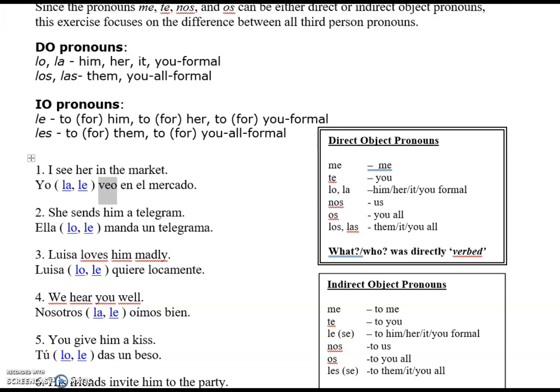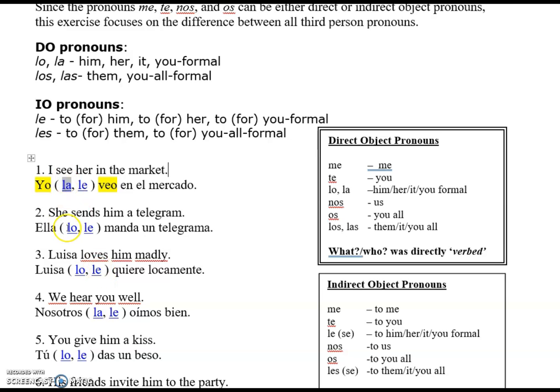I see, I'm the subject, by the way, and my subject and verb agree. I see what or whom. Who or what got directly verbed? Who or what was seen? She was seen. So that's a direct object. I need a la, not a le. So if you guessed by your ear that la was correct, good job. Maybe you had no idea.